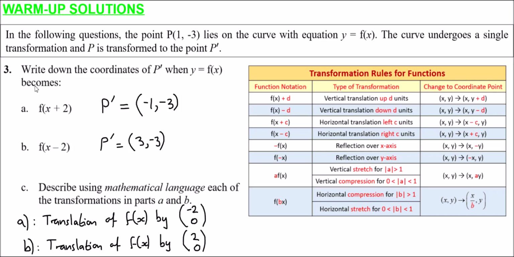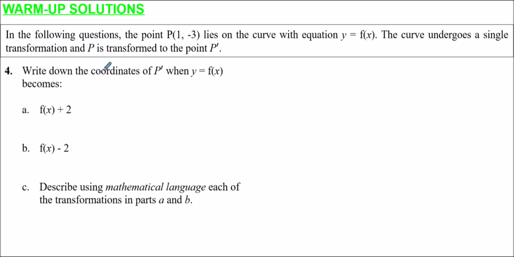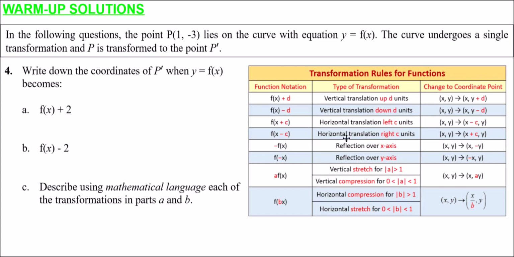Question 4 here is very similar in fact, but here you can see the change from f of x to these. The change is happening outside of the brackets, so this is going to affect the y-coordinates. For the final time, here's a little copy sheet if you want to have a look at all of the transformation rules. But here, because we're taking f of x and just adding 2 to each and every thing, it just gets shunted up 2 units in the y direction.